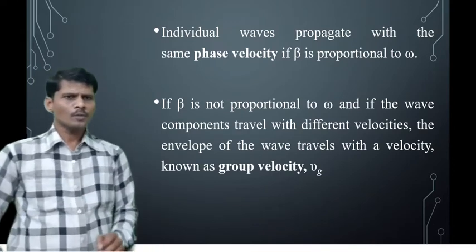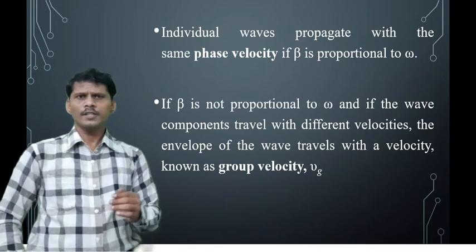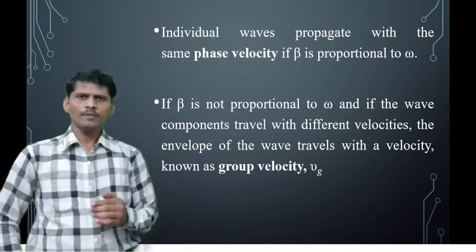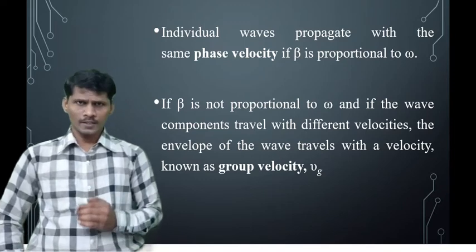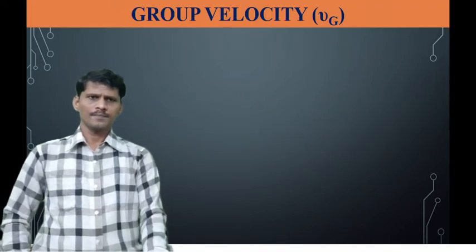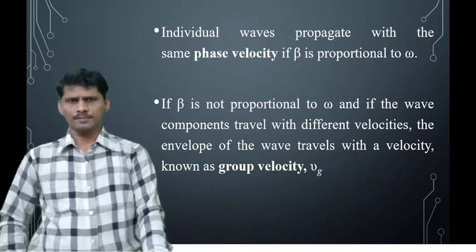If beta is not proportional to omega and the wave components travel with different velocities, the envelope of the wave travels with a velocity known as group velocity, denoted by V suffix g.